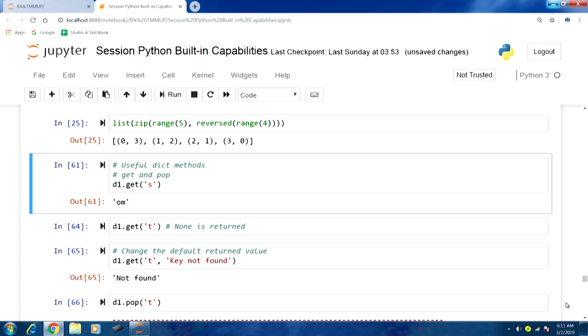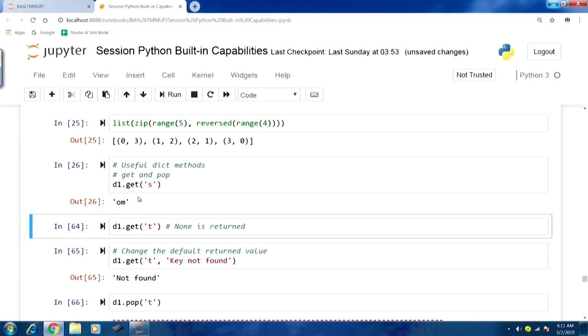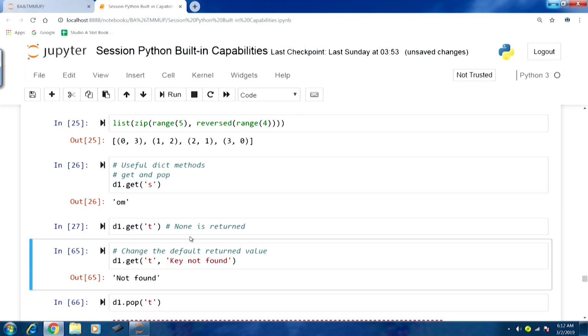If we run D1.get with the key S, we will be able to access its value. So, D1.get S gives ohm, and D1.get T returns nothing, because T is not part of this D1 object.